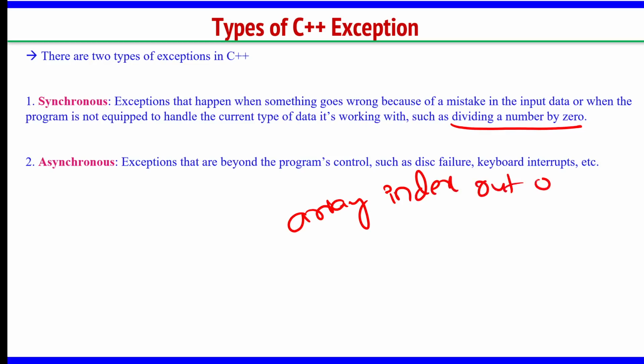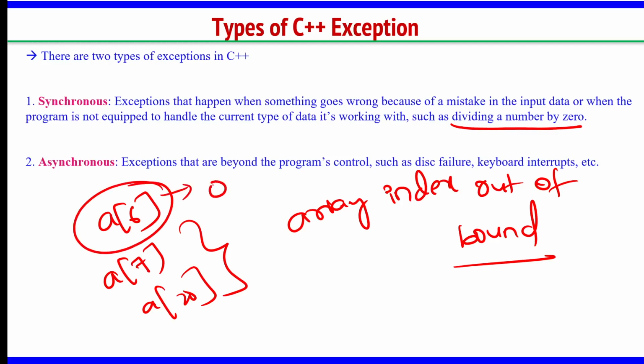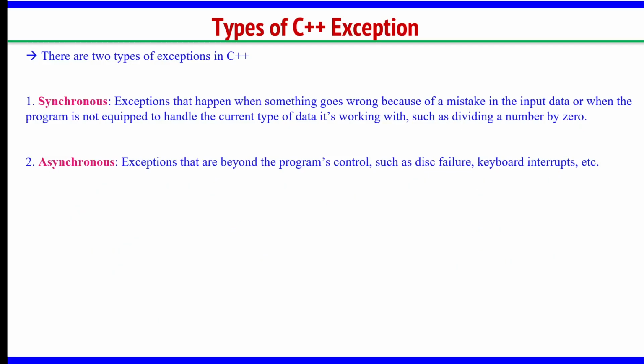array index out of bound. This is one exception. What is the meaning of this array index out of bound? You have defined an array a of 6, but you are trying to print a of 7 or a of 20, something like this. Do those indexes exist in the array? No. We have a of 6, which means it is 0 to 5 only. You cannot use 7 or 20 in that, right? So, all these kinds of exceptions can be handled.